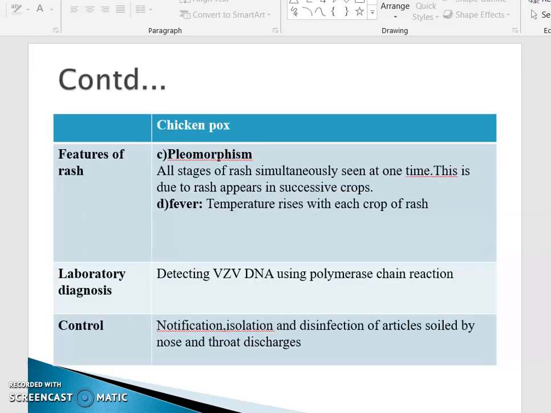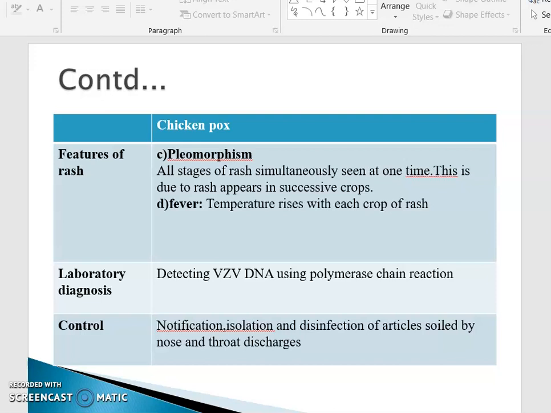What is pleomorphism? That is the third feature of the rash. All the stages of the rash are seen simultaneously at one time, because the rash appears in successive crops. So it is called pleomorphism. And here, what happens with the fever in chickenpox is that the temperature rises with each crop of the rash. That is the specific feature.